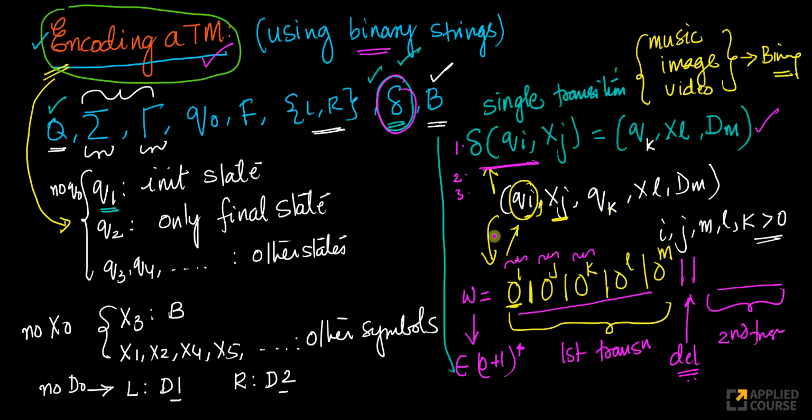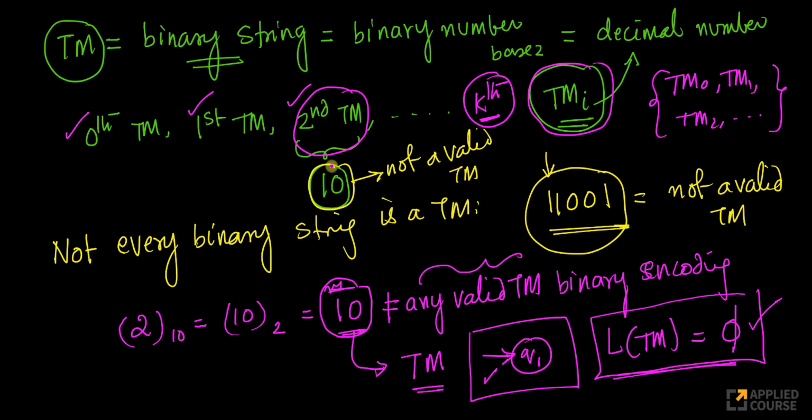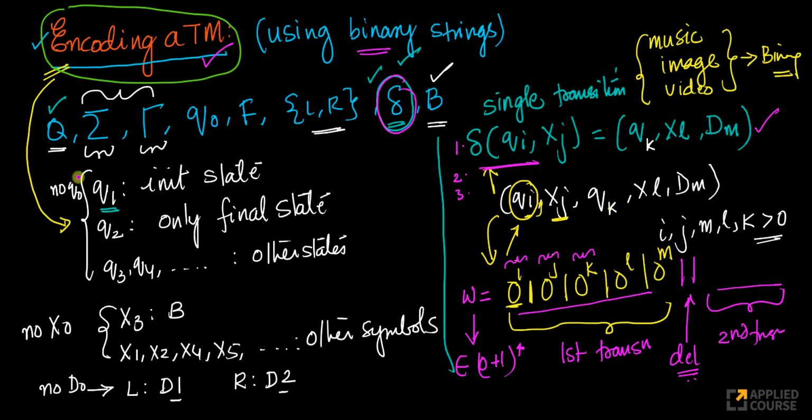Again, this is slightly tricky to grasp the very first time, but once you get a hang of it, it's very, very simple. And the reason, again, this is very important: why didn't we use Q0s, X0s and D0s? Because I don't want two ones here unless it's a delimiter between two transitions. Imagine if L was 0, let's assume. If L was 0, 0 power 0 is epsilon, so I'll get two ones here. I don't want that. Within a single transition, when I'm encoding a single transition, I don't want two ones together. That's why I avoided Q0, X0 and D0.